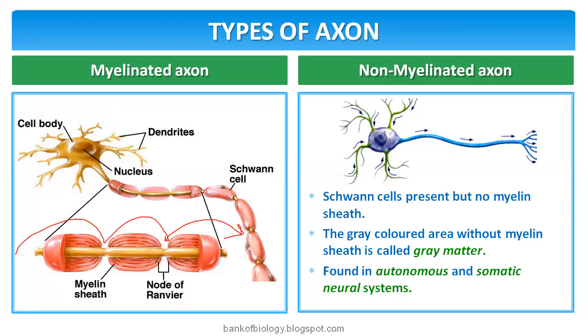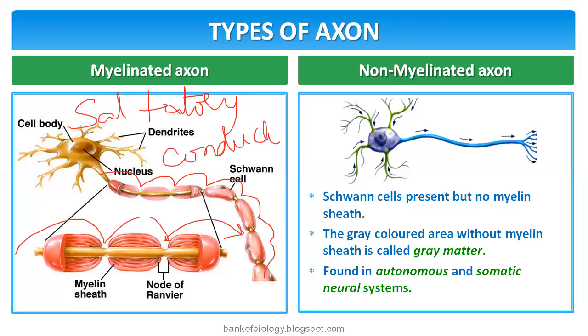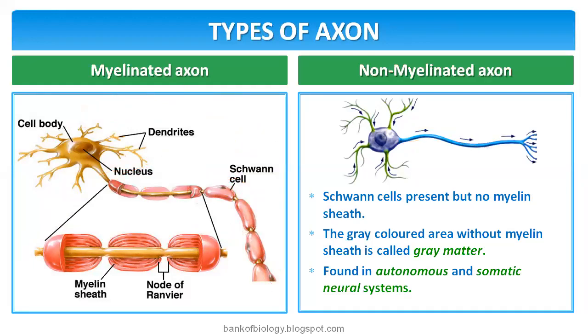The presence of myelin sheath facilitates faster movement of the impulse. Compare it: these are walking, these are jumping because of myelin sheath. Where myelin sheath is present, impulse conduction is not possible, so from one node of Ranvier to another node of Ranvier the impulse will jump. That is saltatory conduction.